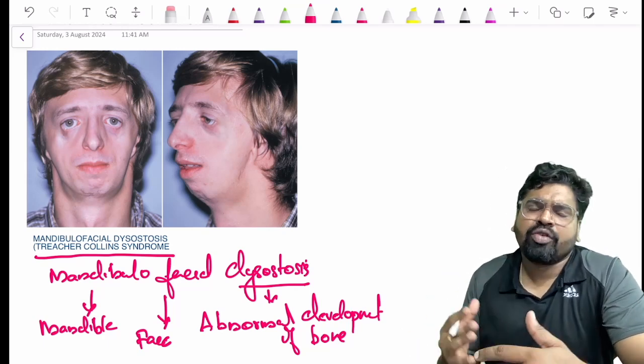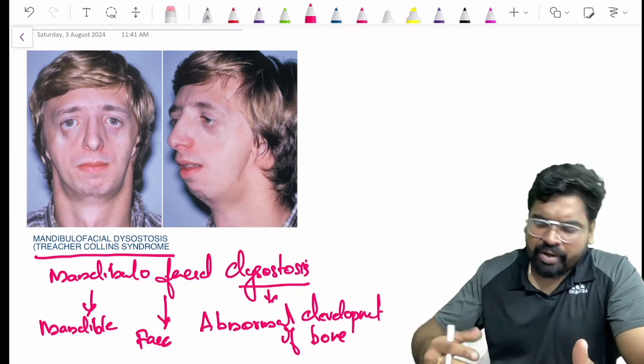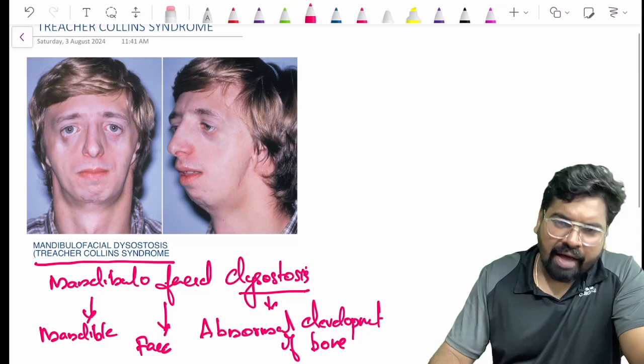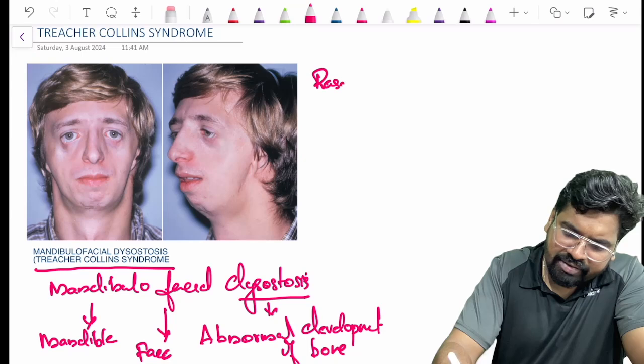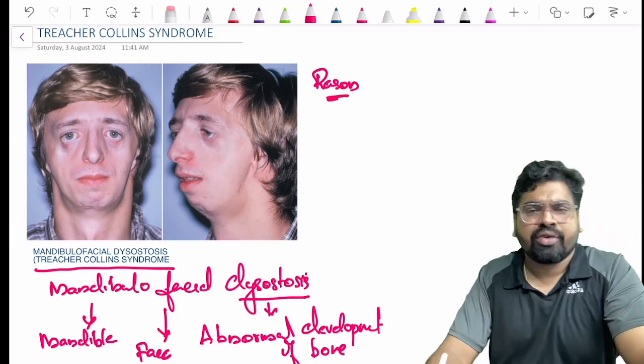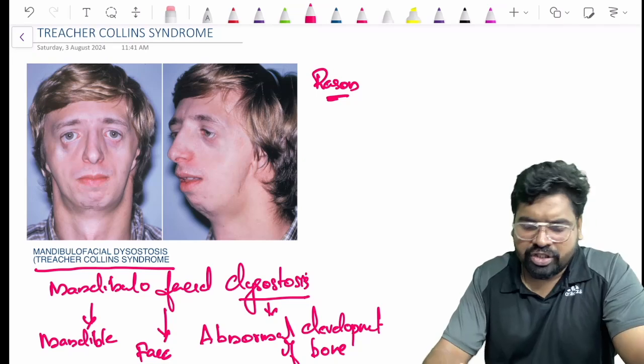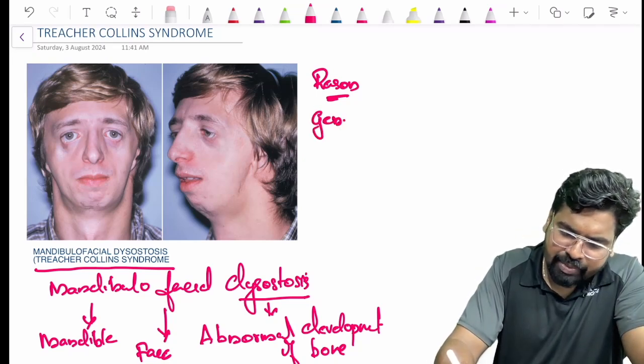Treacher-Collins syndrome is mandibulofacial dysostosis. So you know that the mandible and the face have a problem in development. And what's the reason for this? The reason for this mandibulofacial dysostosis is a defect of a gene, actually, a gene mutation.